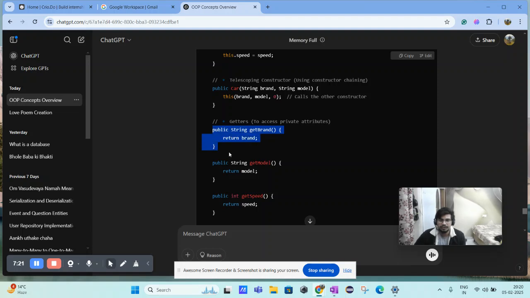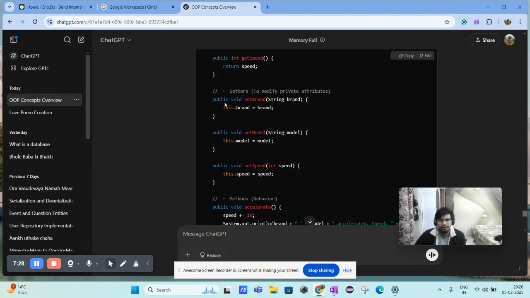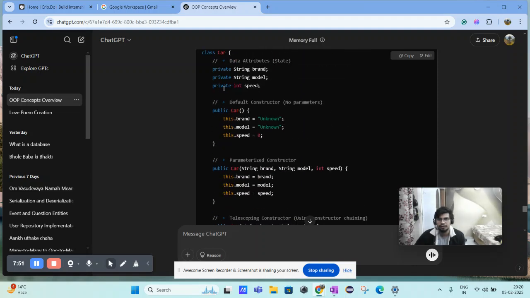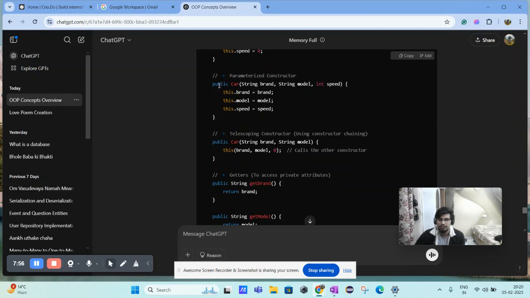Then we have the getters and setters. Getters are doing nothing, they are just a method getBrand that returns us the actual brand. Okay, and here the setters are the modifiable ones, right? I told you guys it is used to set, it does not return anything, it is a void method, but it accepts a String brand and points that using this dot, this basically says that this is the one. Okay, so every attribute is going to have its own getters and setters. Okay, three of them.